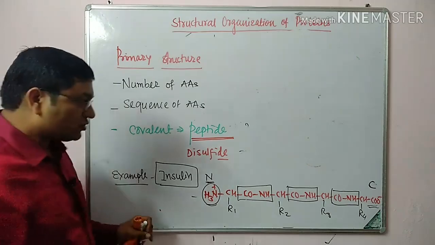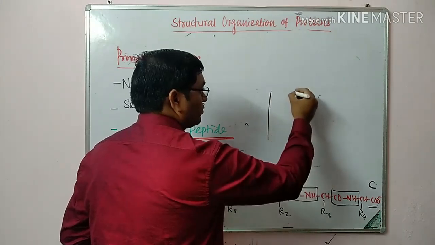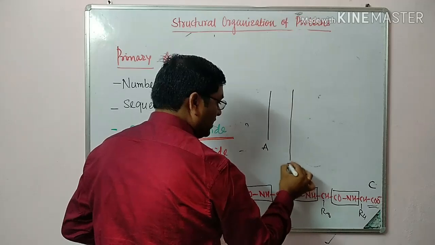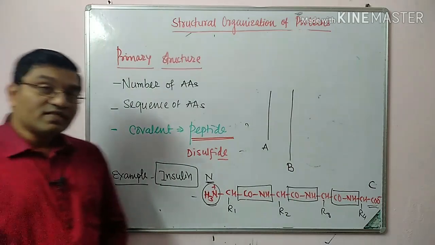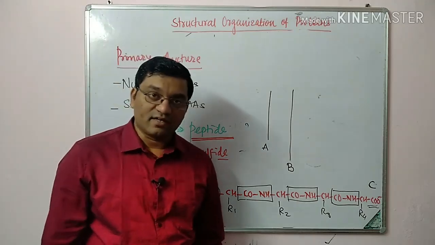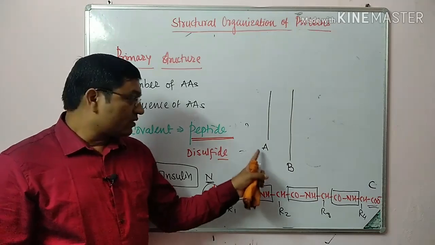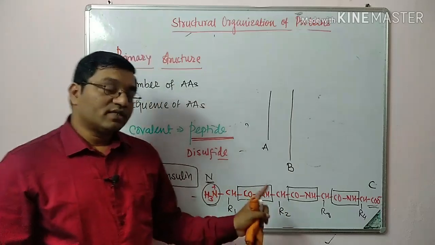Insulin is composed of two chains, that is A chain and B chain. The structure of insulin was sequenced by a scientist, Frederick Sanger, by the Sanger method.